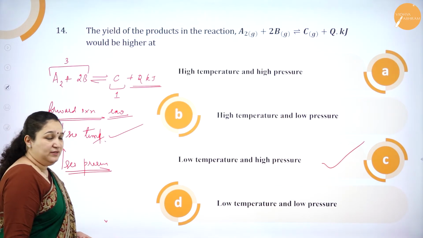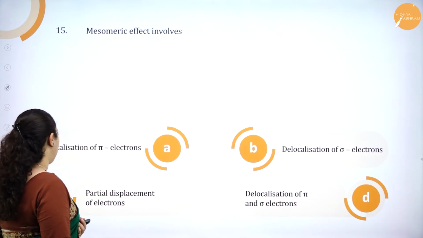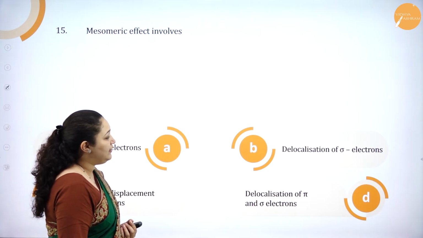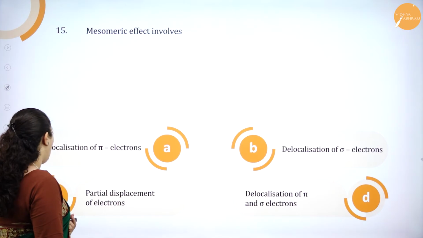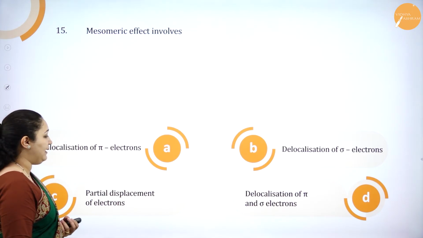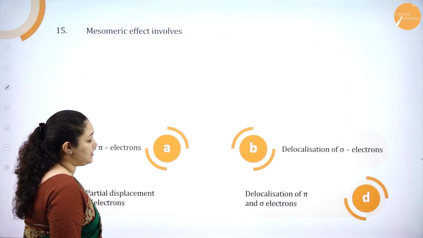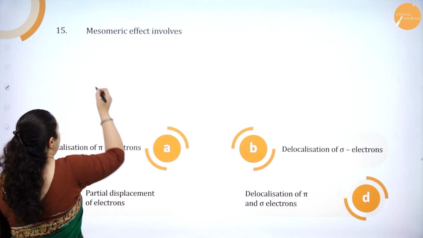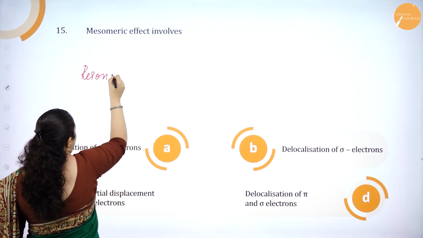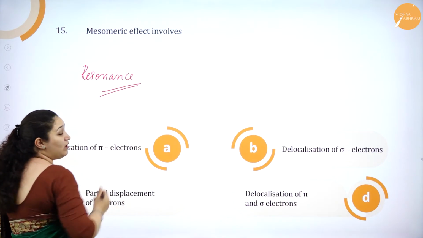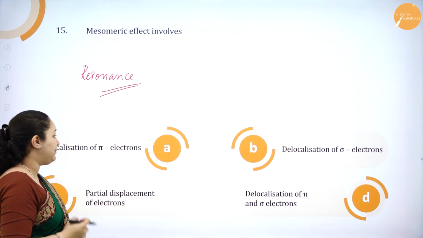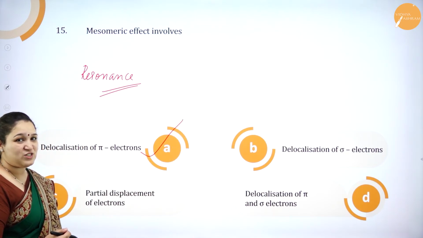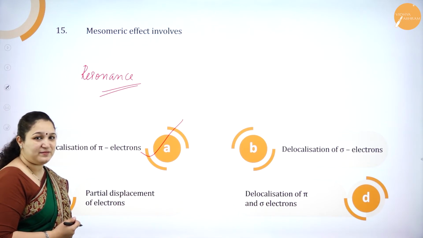I hope you have understood. We'll go to the next question. Mesomeric effect involves: option A, delocalization of pi electrons; option B, delocalization of sigma electrons; option C, partial displacement of electrons; option D, delocalization of pi and sigma electrons. What is the mesomeric effect? It is nothing but the resonance effect. In resonance, what is happening? Delocalization of pi electrons is happening. So option A is the right answer. I hope you have understood. All these questions are very easy, isn't it?